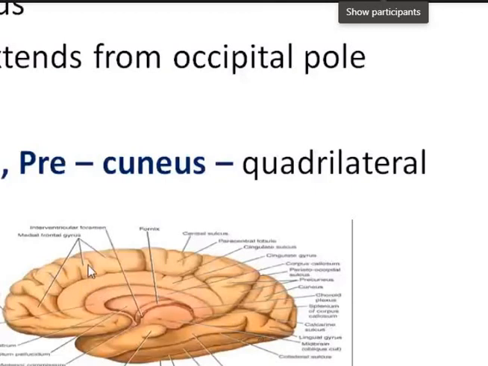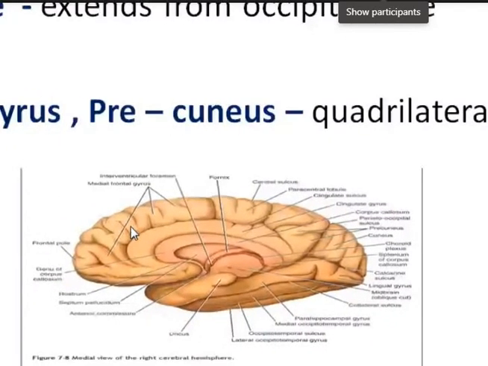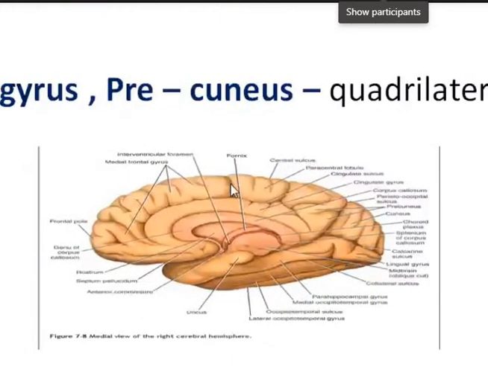Now the outer part is further divided into anterior and posterior parts by a vertical sulcus. This is the vertical sulcus here. The anterior part is known as the medial frontal gyrus, and the posterior part is known as the paracentral lobule. Within the paracentral lobule, you'll also find the central sulcus, because it comes till here. So it contains the motor area as well as the sensory area.